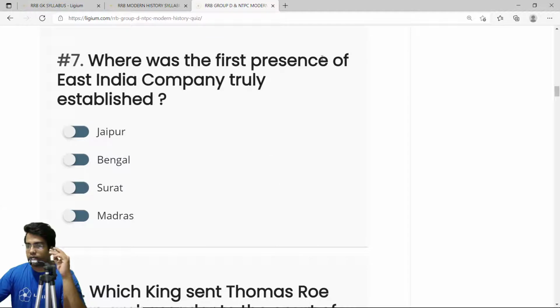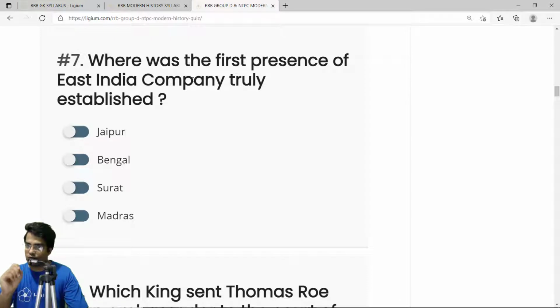Where was the first presence of the East India Company truly established? Now, it was in Surat. This is actually a tricky question. We do have Surat as well as Madras. The first presence of the East India Company truly established, there are two choices here, which are Surat and Madras. Now, the first actual presence was in Surat.